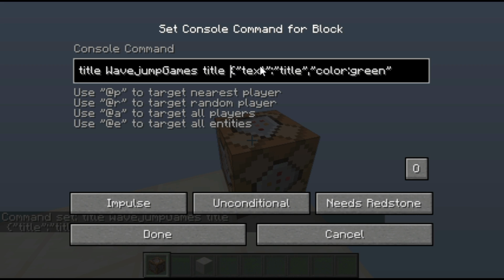The other thing to make sure of is curly brackets and brackets in general. Make sure there's an equal amount of them on each side. So if you have one opening one, you need one closed one. If you have two opening ones, you need to have two closed ones, etc. Color: there was a big issue here, which is you need to have quotes before and after this, the colon. And then we're missing our ending thing.